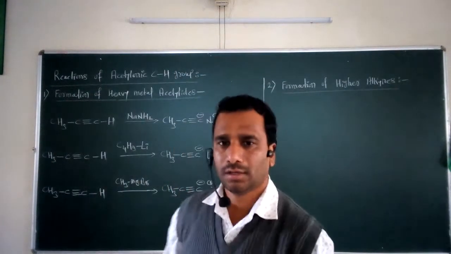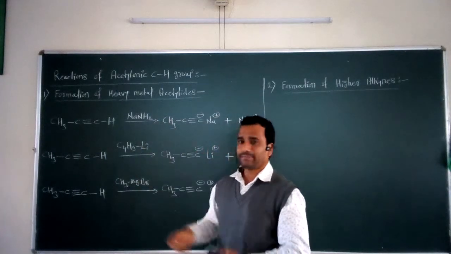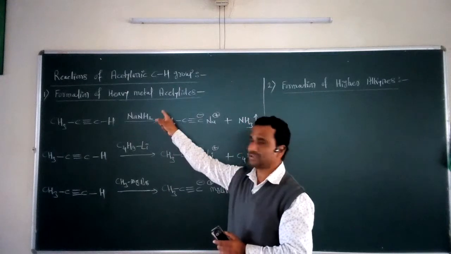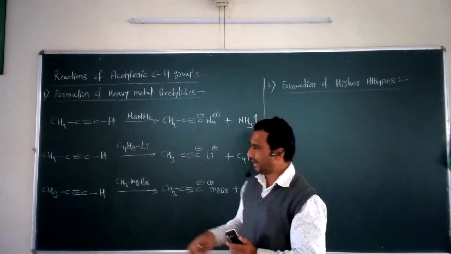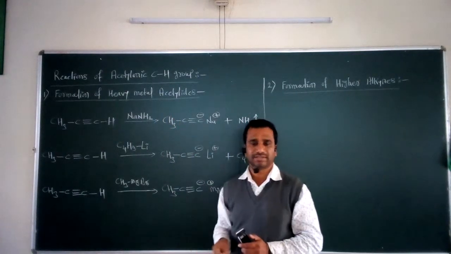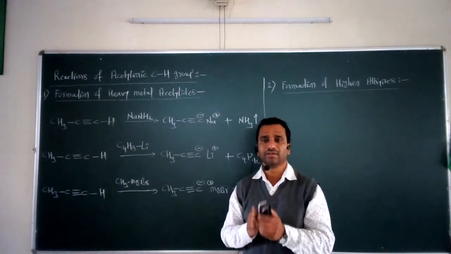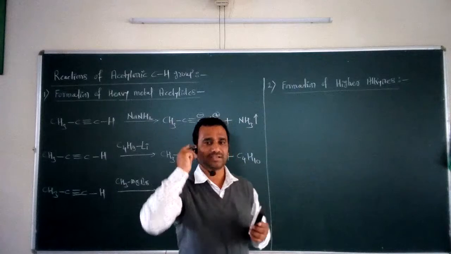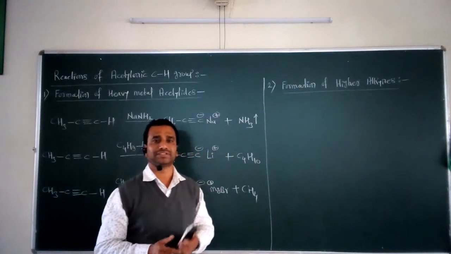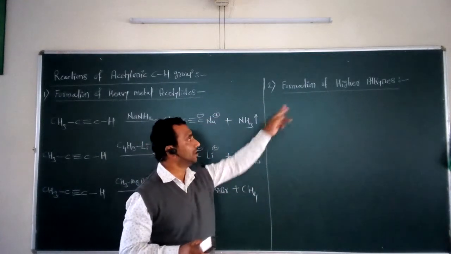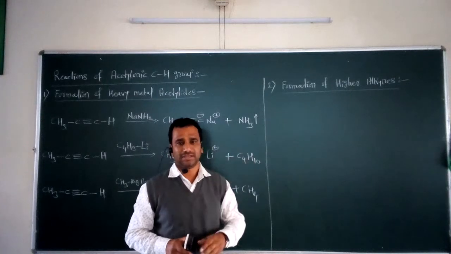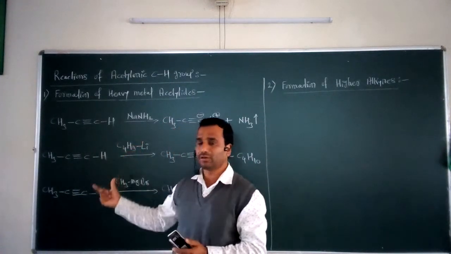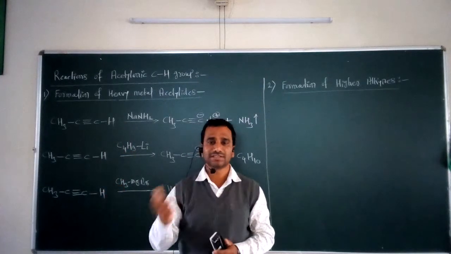So this is the first type of the reactions given by these alkynes, that is called the formation of heavy metal acetylides, and these are the three different cases under which we can form the heavy metal acetylides from the alkynes. Now after completion of this reaction, the next important reaction of this type given by the alkynes is called the formation of higher alkynes. We may form the higher alkynes from this type of involvement of the acetylenic CH group.